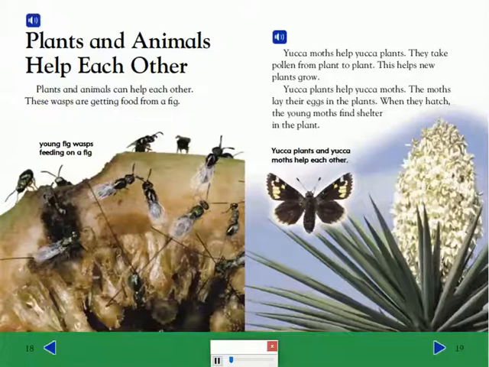Yucca moths help yucca plants. They take pollen from plant to plant. This helps new plants grow. Yucca plants help yucca moths. The moths lay their eggs in the plants. When they hatch, the young moths find shelter in the plant.